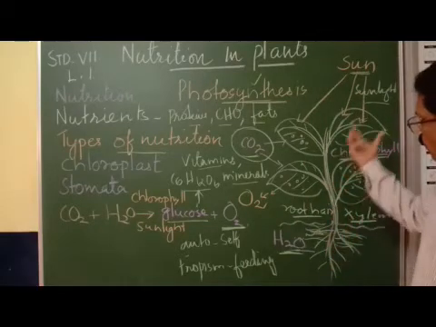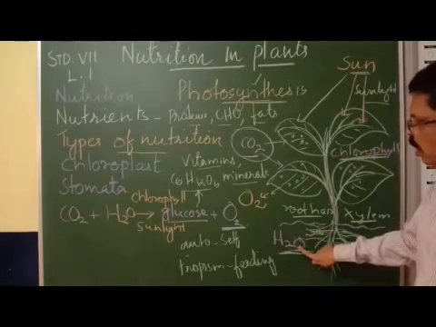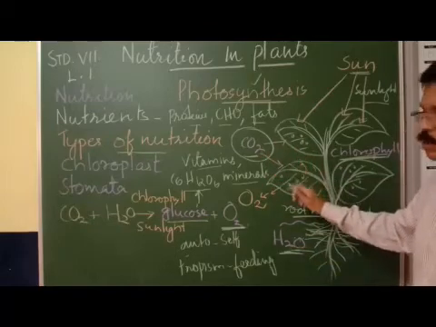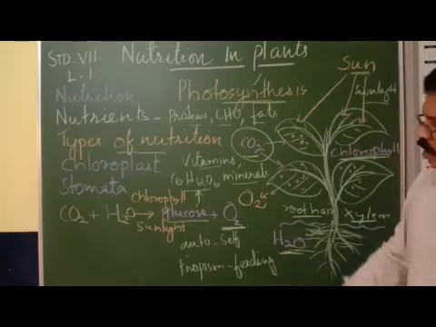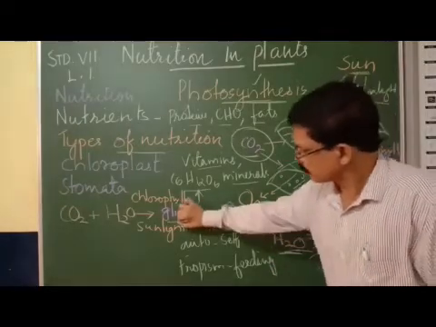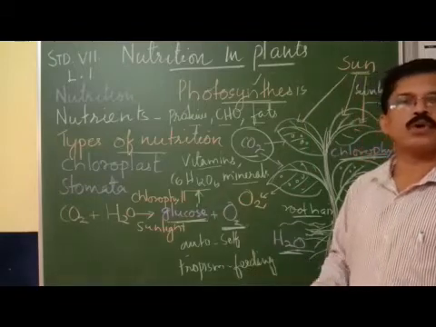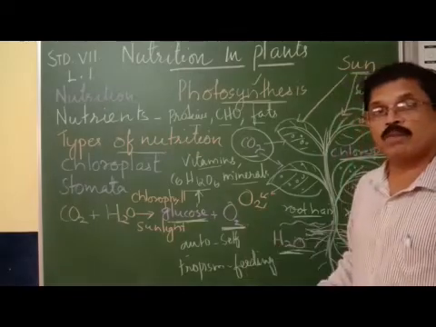So chlorophyll absorbs sunlight, the root hair absorbs water from the soil, and stomata take up carbon dioxide from the atmosphere. By using all this, plants synthesize food, which is glucose. That is photosynthesis. During photosynthesis, which gas is formed?